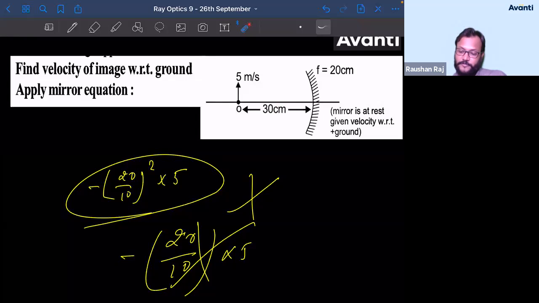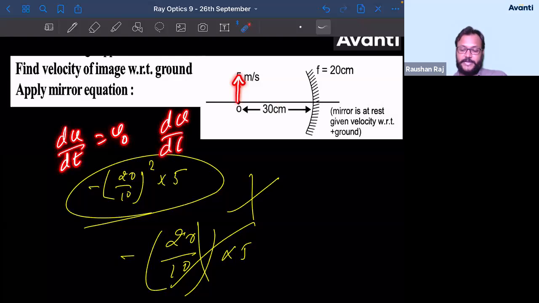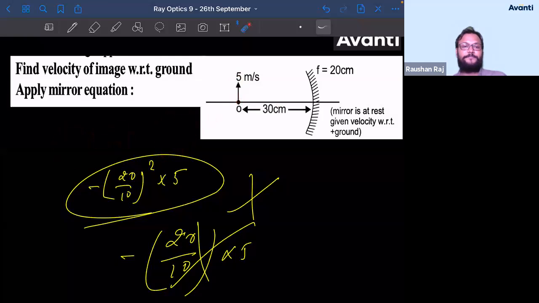Here the object is moving perpendicular to the principal axis. So if the object is moving perpendicular to the principal axis, du by dt cannot be written as the velocity of the object, and dv by dt cannot be written as the velocity of the image right now here. ठीक है? So that is why this will give you the wrong answer.